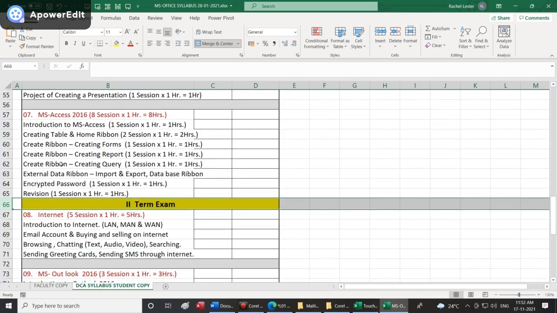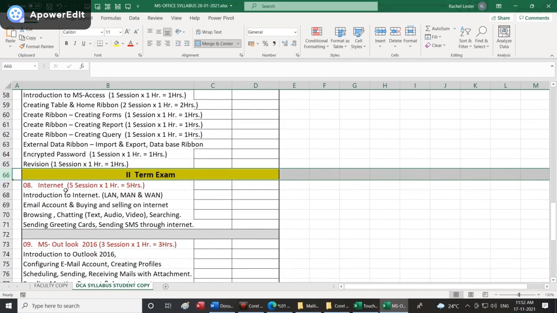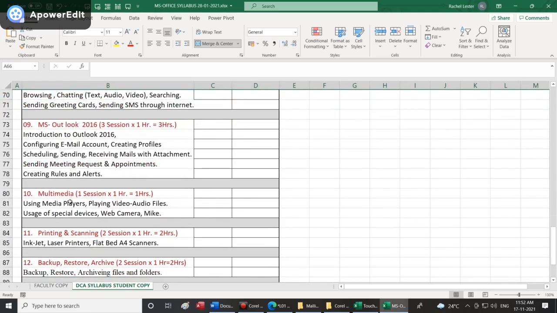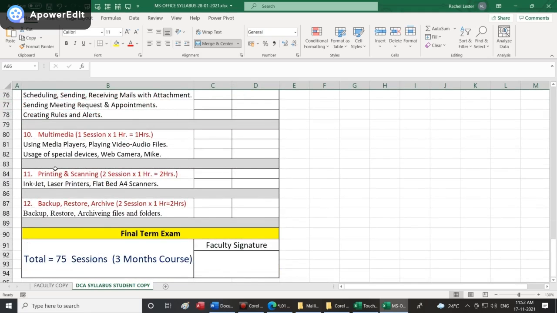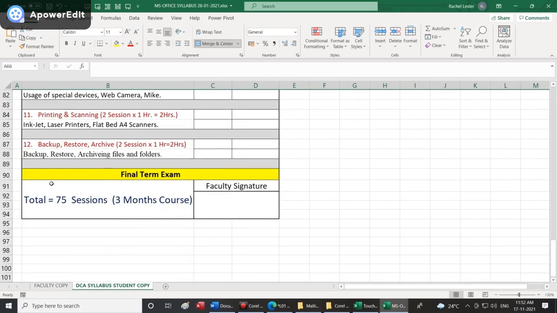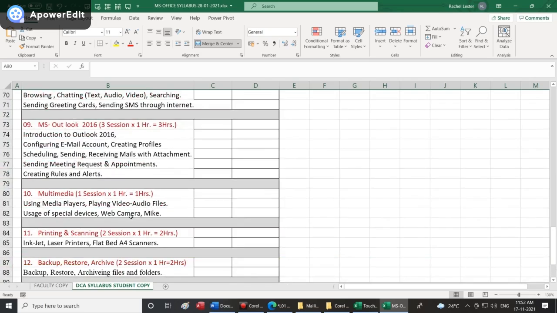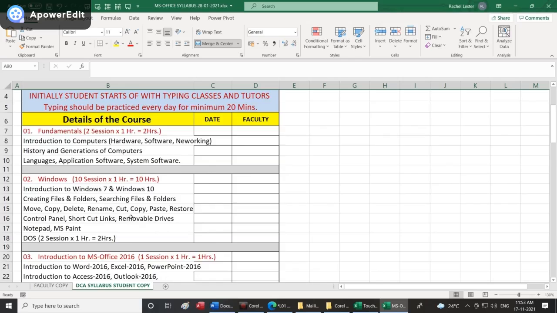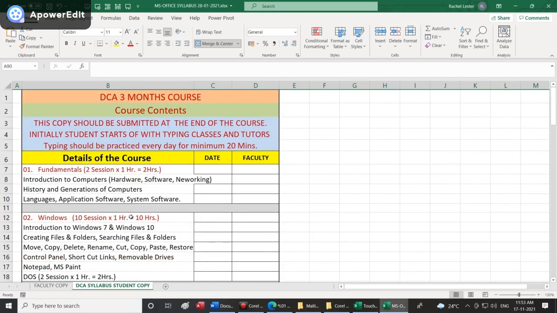After Access, which is the 7th module, we will be going to Internet. After we complete Internet, we'll be going to MS Outlook. After MS Outlook, we'll be going to Multimedia. After Multimedia, we'll be going to Printing and Scanning. After Printing and Scanning, we'll go to Backup and Restore. After Backup and Restore, you will have a final exam. After that, you will get the certificate. Exams are mandatory to tell you where is your positioning and where is your standing. If you are regular and if you don't do any nuisance, the certificate will be issued for everyone with a grade A. We want to treat all of you equally.